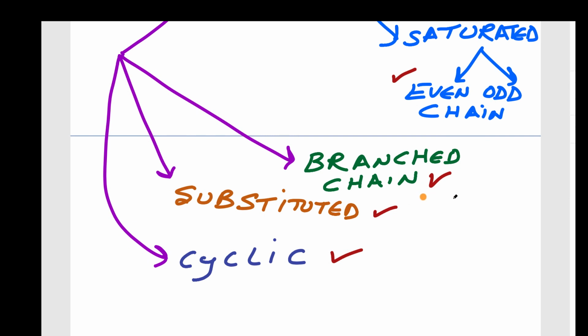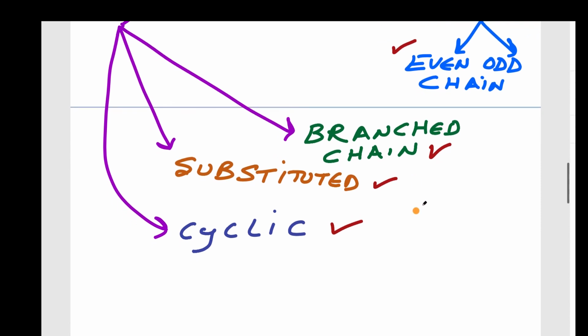Then we talked about the branched chain. In the branched chain, one of the carbons has a branch. So isovaleric acid, isobutyric acid. Then substituted fatty acids, where there is a substitution, either a hydroxyl group or another group. Suppose if we take the unsaturated fatty acids, the example is ricinoleic acid. Saturated fatty acids also have substituted forms.